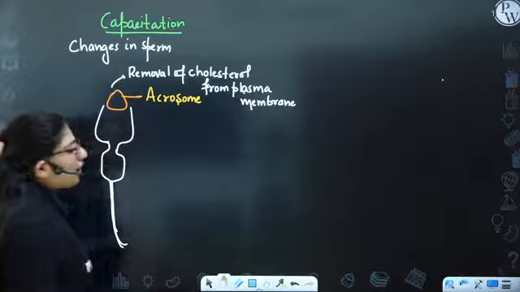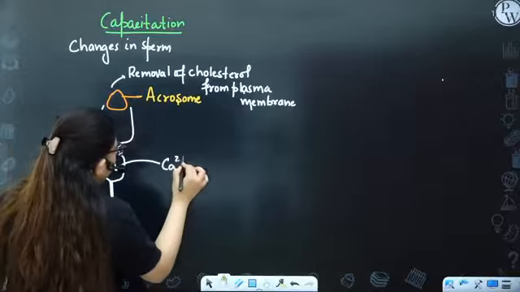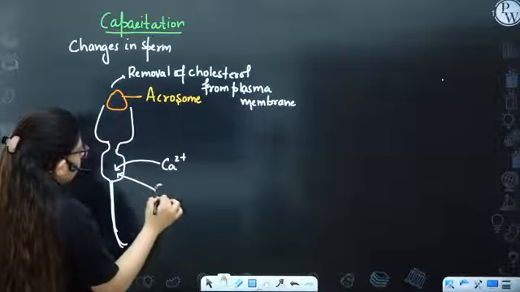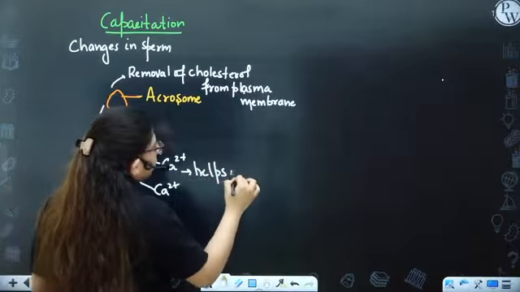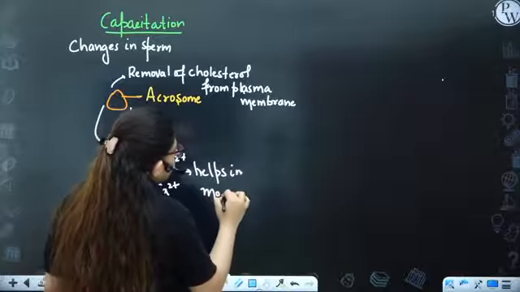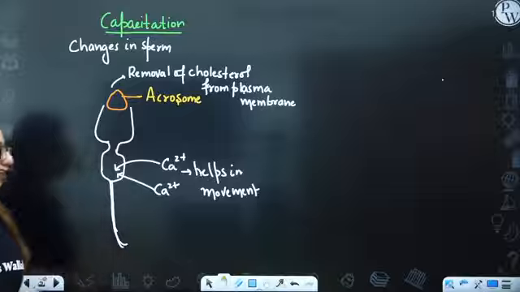The second thing that will happen is the entry of a lot of calcium ions. Why? Because calcium ions help in movement. If there is more calcium, there will be more formation of energy and more movement of this tail.